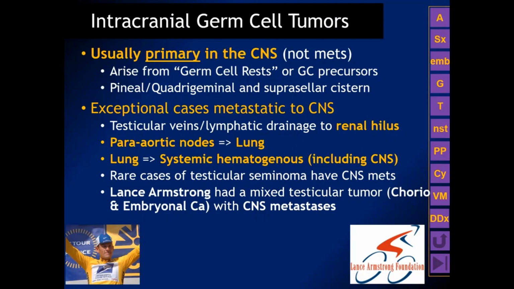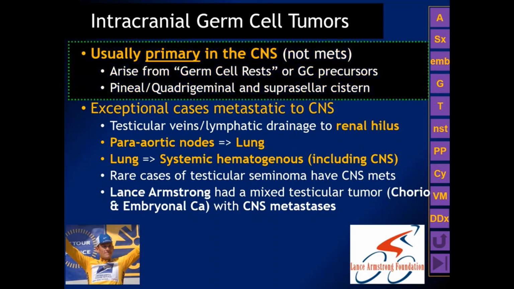The lung may then cause systemic hematogenous dissemination, including the CNS, but only rare cases of testicular seminoma have CNS mets. One example of this is Lance Armstrong, who had a mixed testicular tumor, choriocarcinoma and embryonal CA, and he had CNS metastatic disease, as we all know, treated successfully.